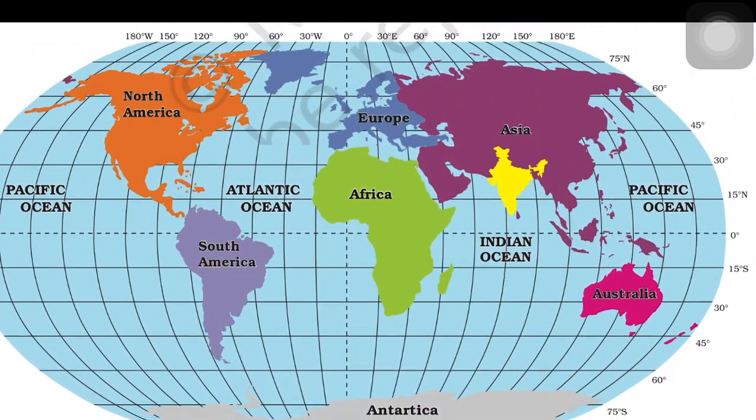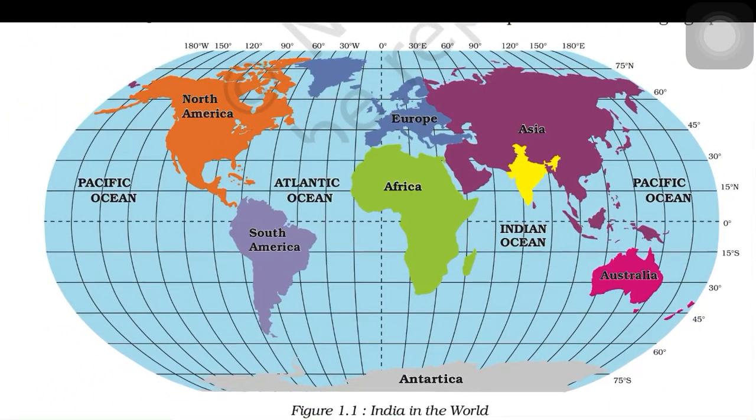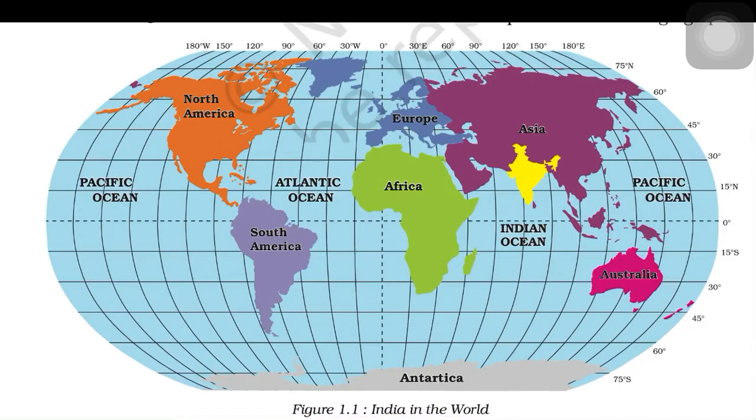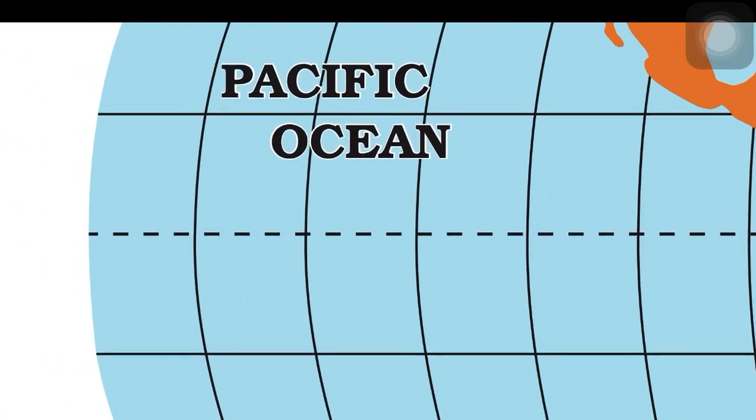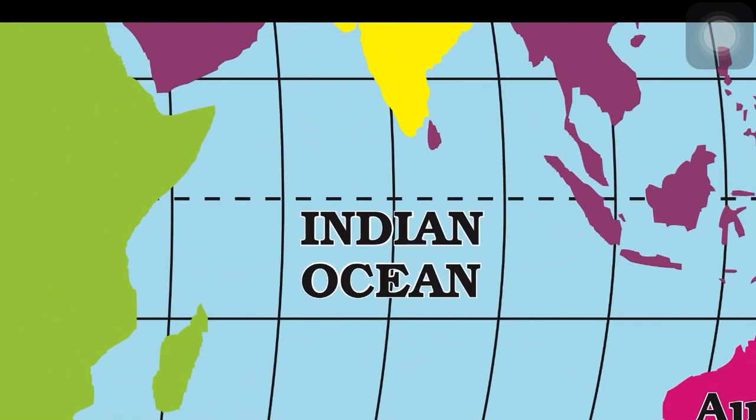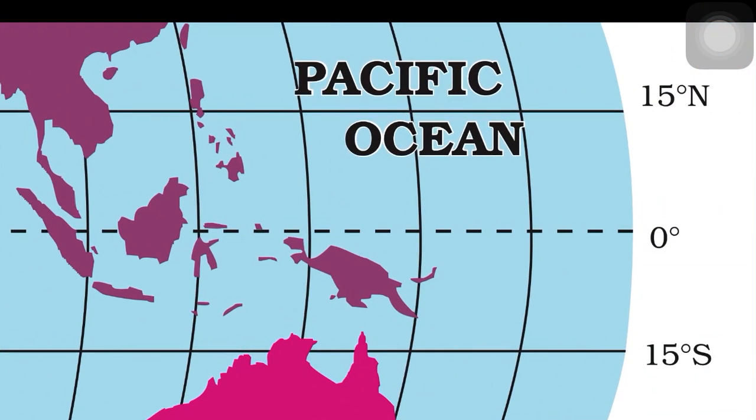So let us now carefully look at this globe and find out where India is exactly situated. Now, if you divide the world into four halves, as you can see in this particular globe, they have marked with this dotted line. 0 degrees is, of course, equator. You can see here the marking is quite clear.